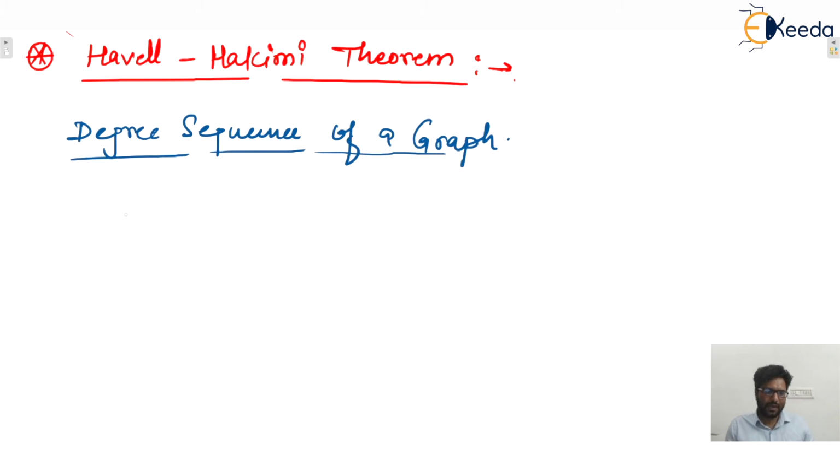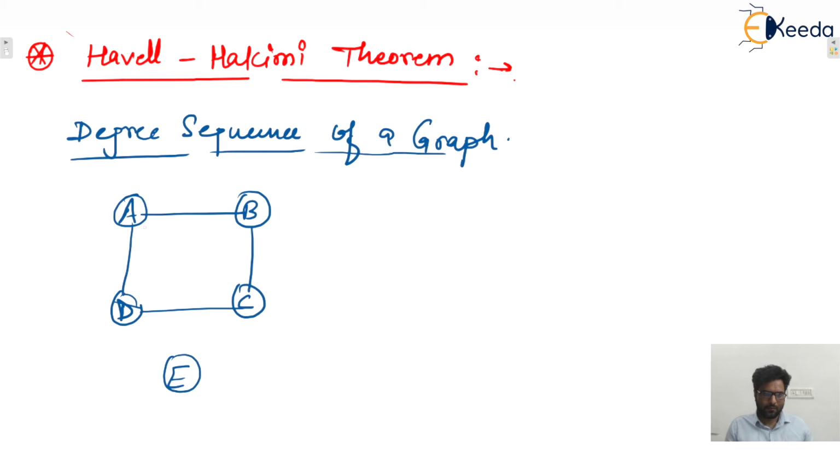So let us consider any graph. Let's say one graph is given to you, with vertices A, B, C, D, and E. You can see this graph is an undirected graph with 5 vertices and 5 edges. We can also say that this graph is disconnected as well. This is not a connected graph.